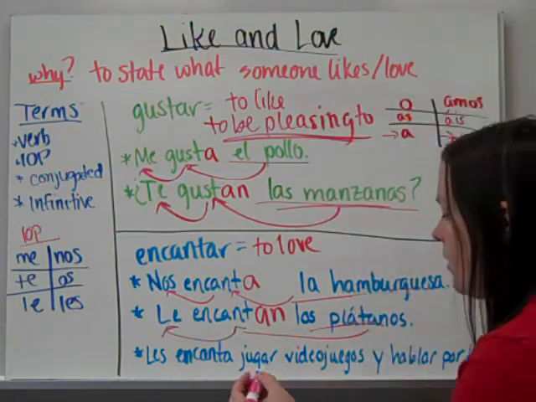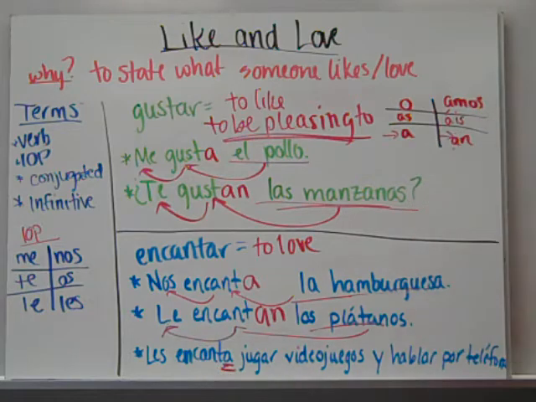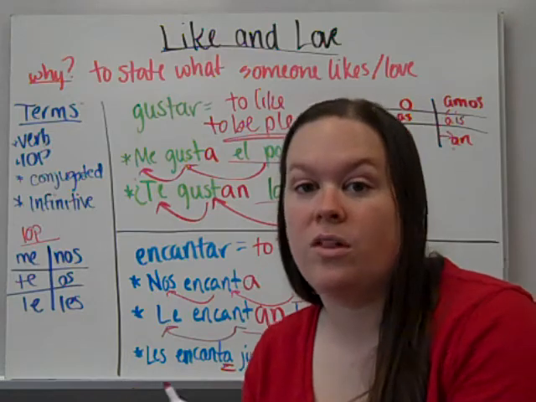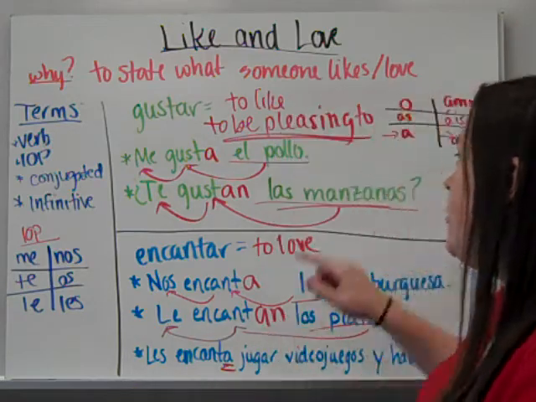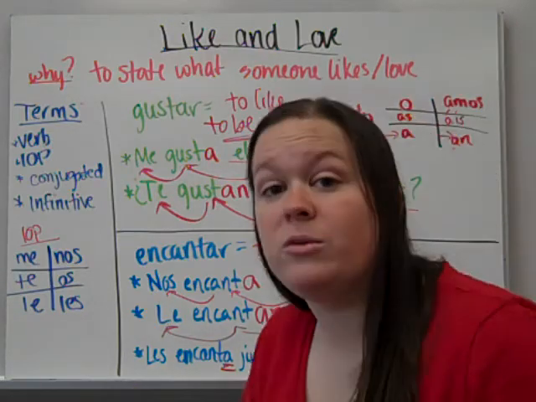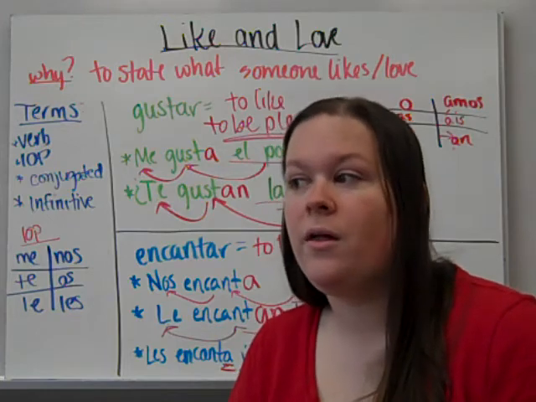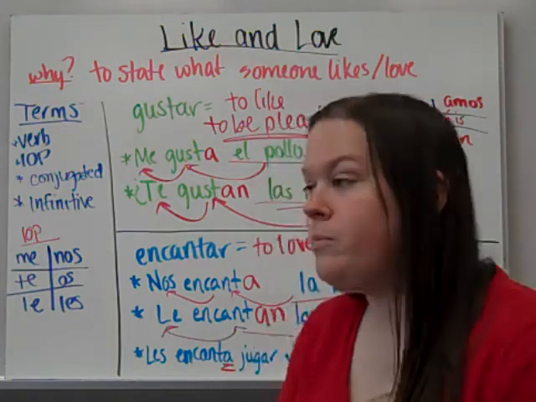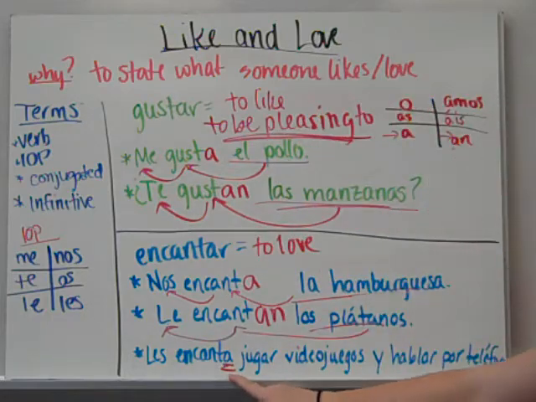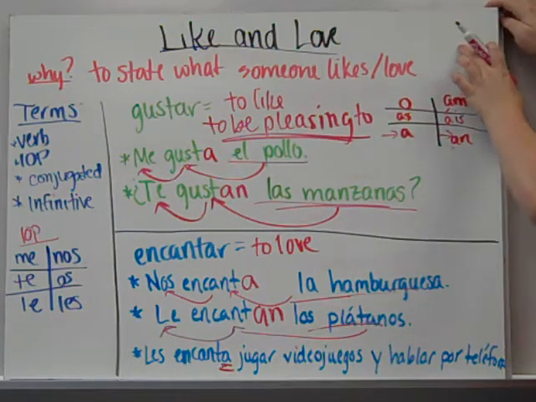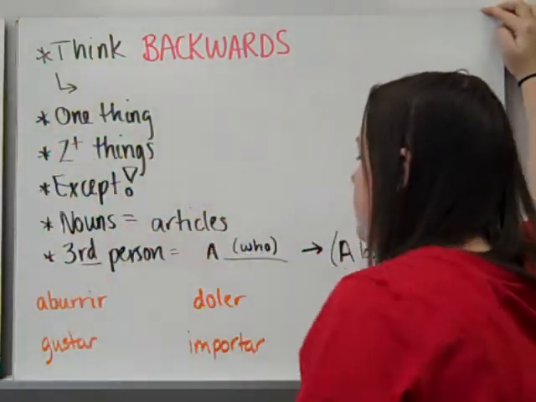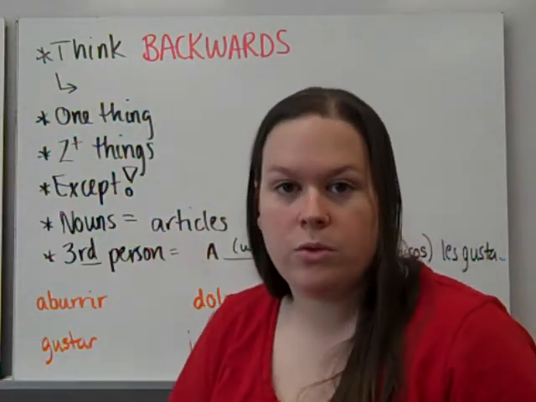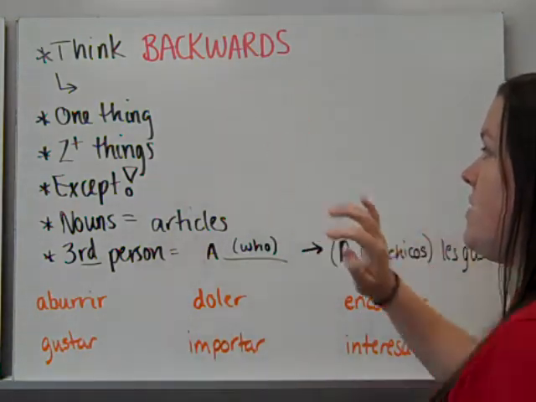Now you'll notice here that this actually ends in an A. Normally, if more than one thing is pleasing or loved by somebody, it uses the they form. But verbs are the only exception where no matter how many verbs you put in a row or how many things you like or love, it will still stay singular. So we just talked about this and we're going to add this into some formal notes. So remember, you have to think backwards.